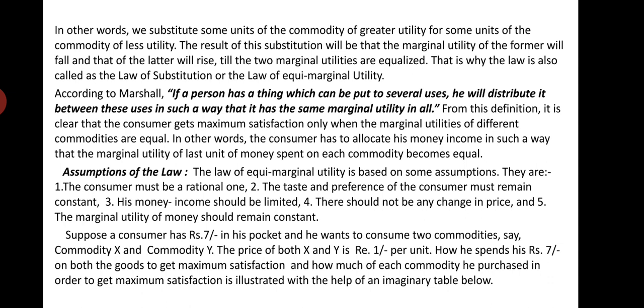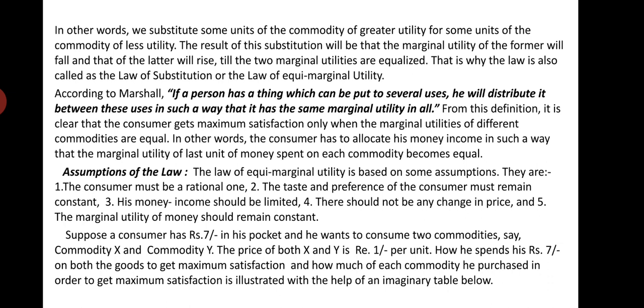If there is a change in money income, then this law may not operate. If you are ready to spend more and more money for purchasing different commodities, then this law may not operate. Number four, there should not be any change in price, and price must remain constant. And the marginal utility of money should remain constant. These are the five assumptions taken in this law.